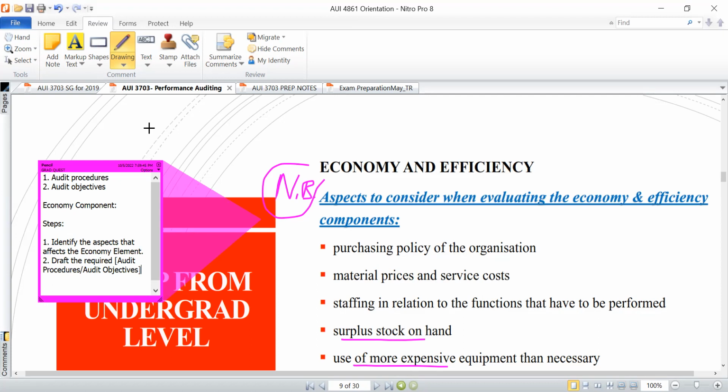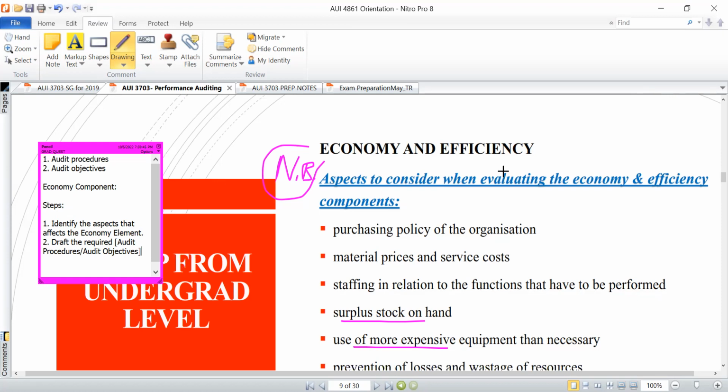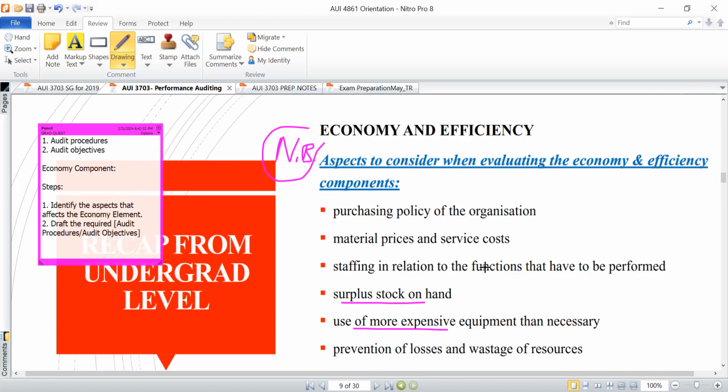So that's what I'm trying to explain to you when I'm saying aspects to consider when you're evaluating the economy and efficiency elements. Essentially, for each one of these aspects, there is a procedure that can come out of this first aspect, and another audit procedure that can come out of this other aspect. Same thing with the staffing in relation to the functions that have to be performed. For each one of these aspects, you can draw audit procedures, or even audit objectives. Suppose they ask you to draft objectives or audit procedures pertaining to one particular component of the 3 E's. In this case, we're looking at those that affect the economy and the efficiency element.